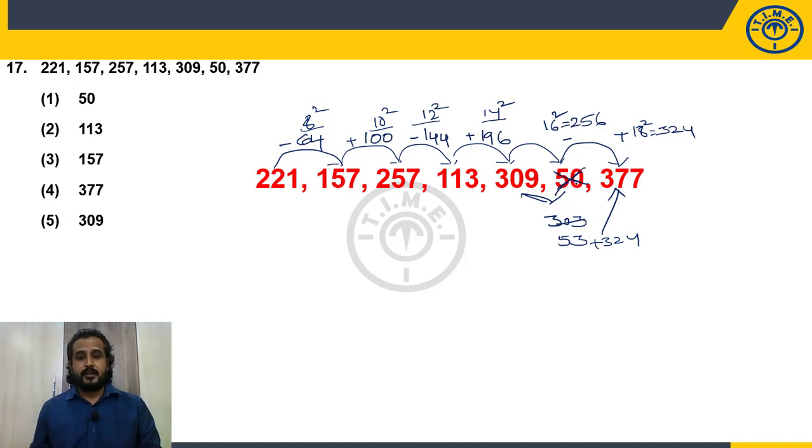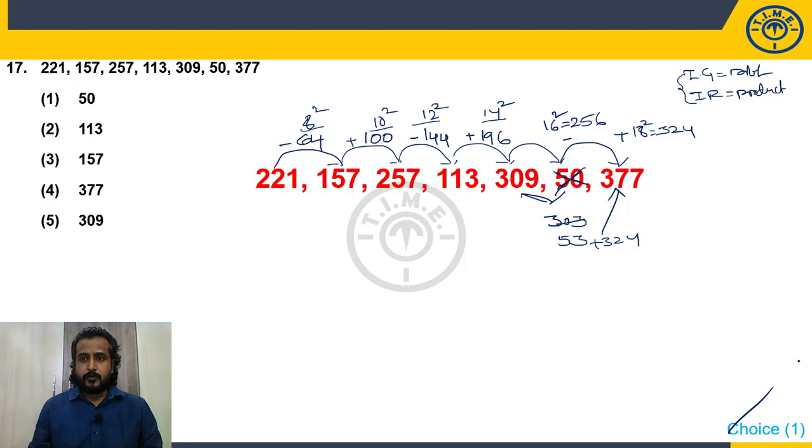So choice 5. If the numbers are increasing gradually, we'll check for difference logic. When the numbers are increasing rapidly, we will check for product logic. But when the difference is squares and cubes, you cannot say definitely which among these. So these two are the exceptions: difference squares and difference cubes. Most of the questions we'll be able to solve using this.